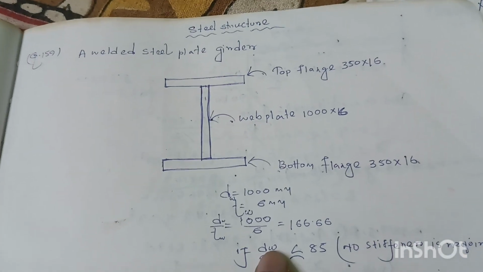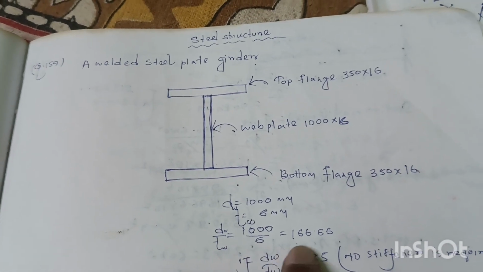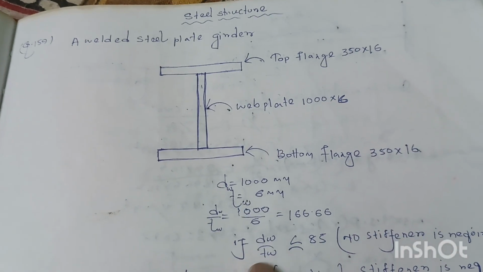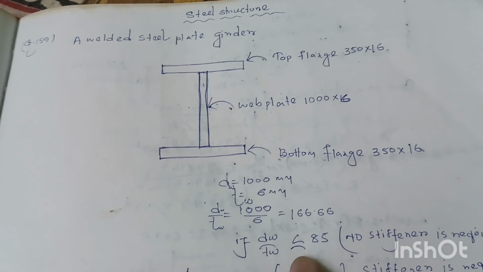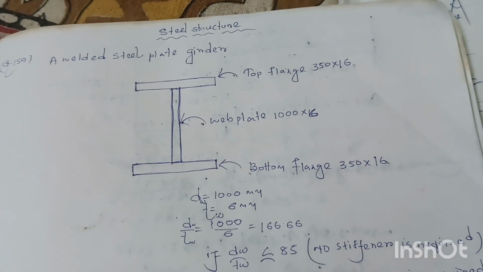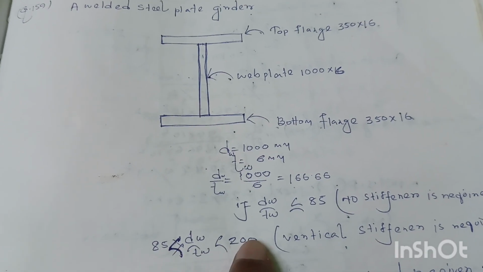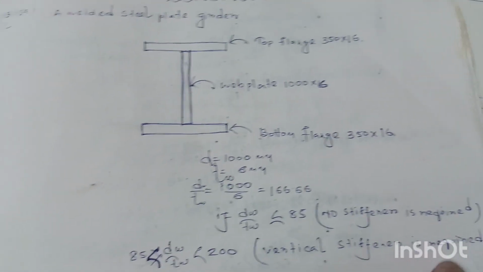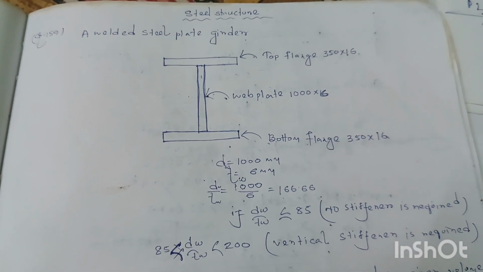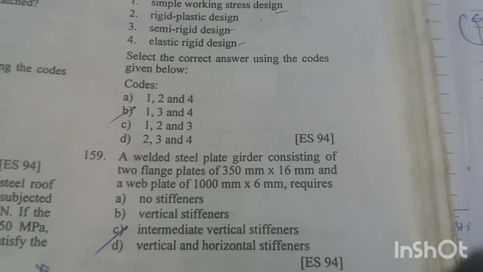Okay, so if we take the ratio dw by tw, we will get 166.66. And also we know that if the ratio is less than or equal to 85, then no stiffener is required. But if the ratio is greater than 85 and less than 200, then vertical stiffener is required. So intermediate vertical stiffener is required for this welded steel plate girder. Option C is the right answer, intermediate vertical stiffeners.